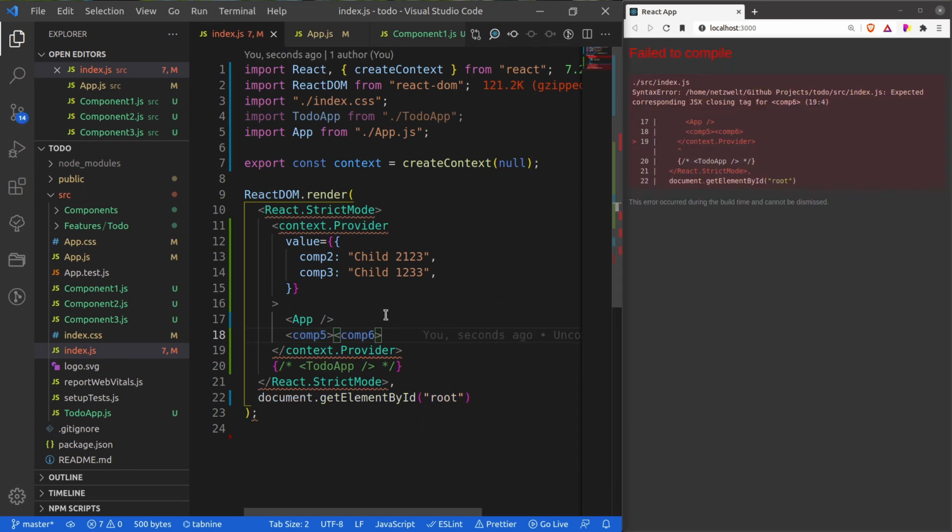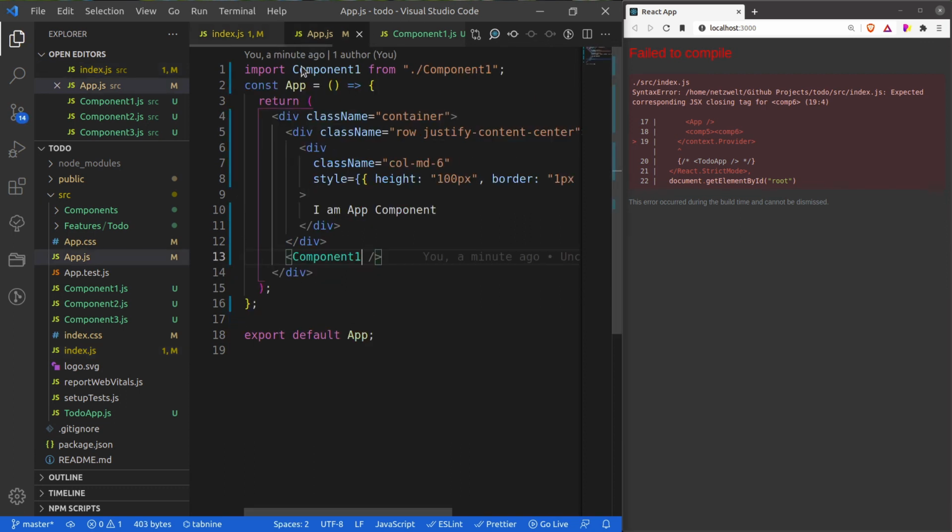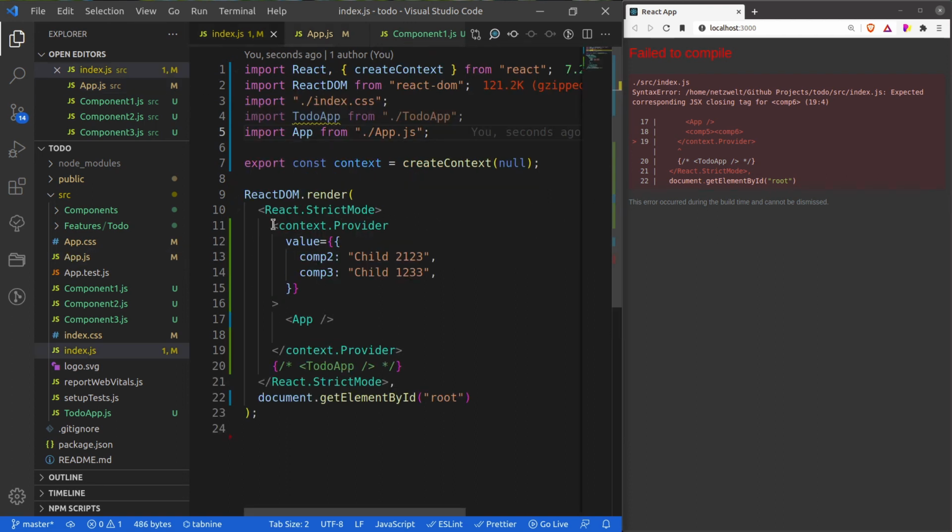And let's say I'm not even using consumer in these components, but still if there is a change in these properties by any event, these two components are again going to be re-rendered, right? Similarly, with the app component, it is going to re-render component 1 even if there is no consumer, because we have wrapped it inside it.